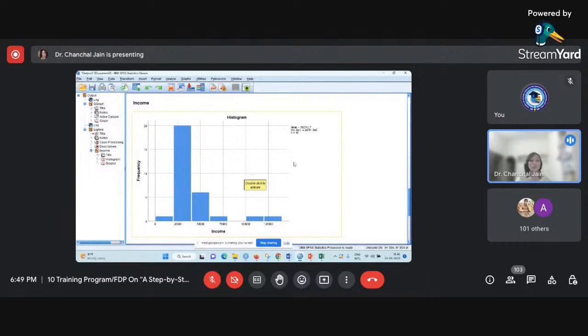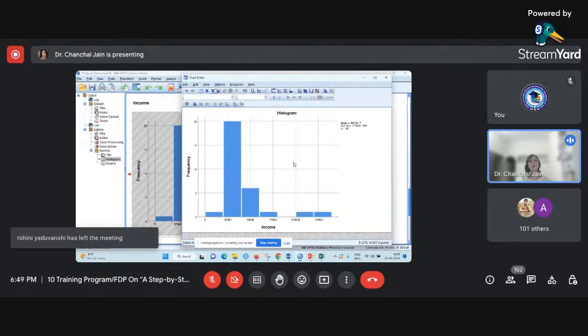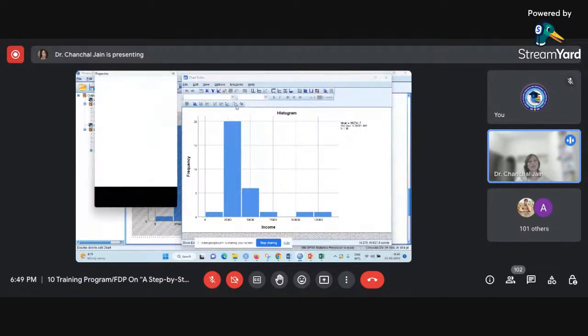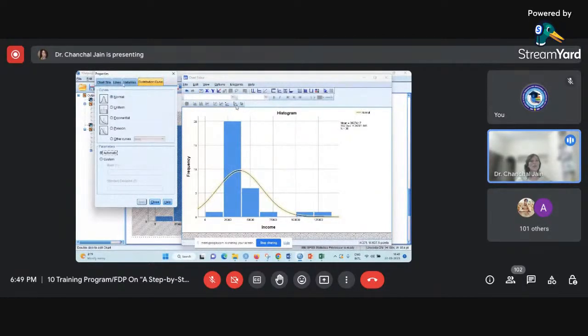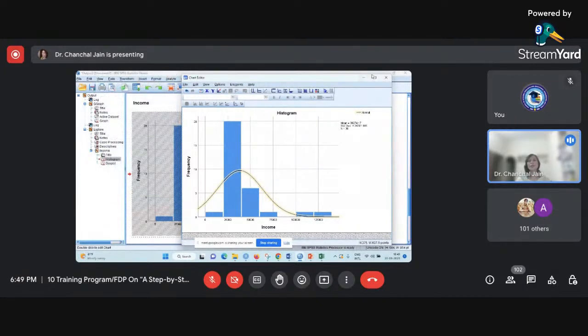If you want to put a normal curve on this particular histogram, that also you can do using SPSS. For that you need to double click on this, so the chart editor will open, and here in this toolbar, the second last option is the distribution curve. You need to click on this, and once you click, one more window named properties window will open, that you need to close. You can check here, by default the option is the normal curve. You can close this, then close your chart editor, and this change will be implemented in your output.